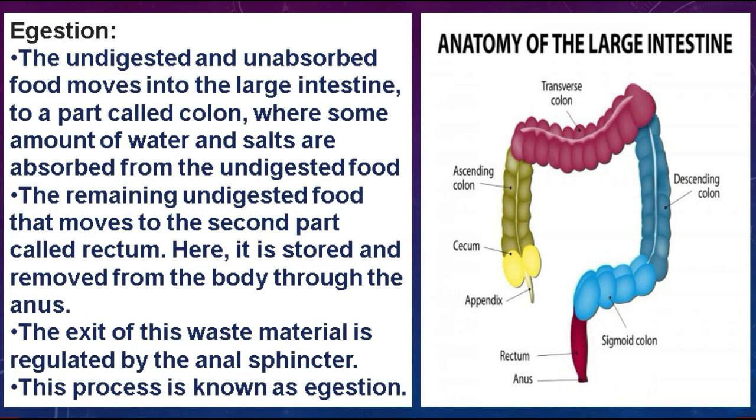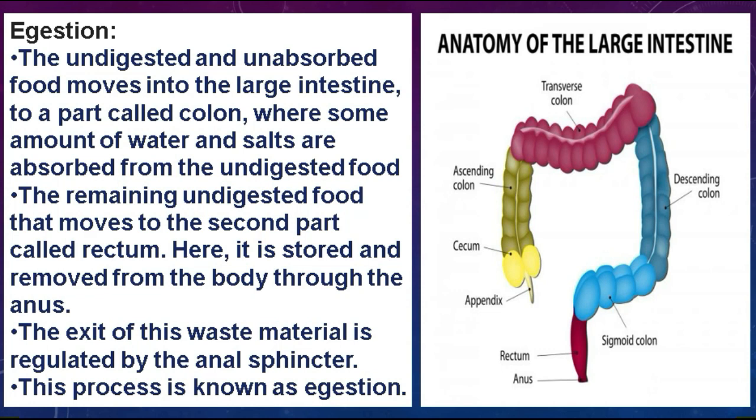Students, the exit of the waste material from the rectum is regulated, or we can say controlled, by the anal sphincter. Students, the anal sphincter is a group of muscles at the end of the rectum that surrounds the anus and controls the release of stool. Stool means feces, thereby maintaining its continence. And this whole process of removing the waste material from the body is known as egestion.